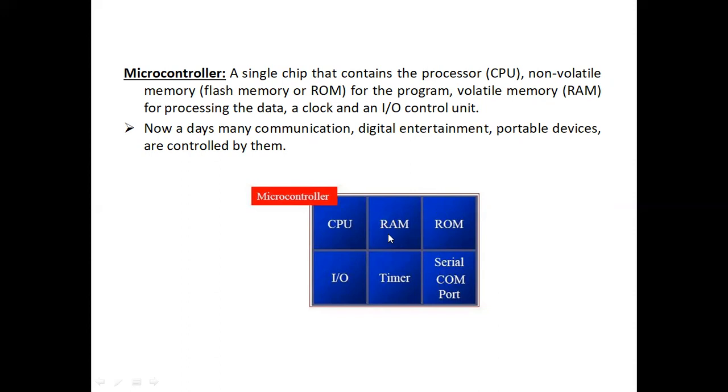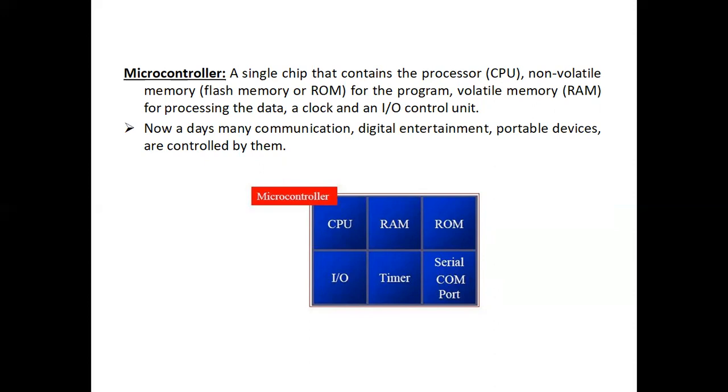Here, these two categories of memories are used in our microcontroller, where one is used to store, for example, the user data, and the other is where the program can be stored. It also consists of input and output device support, and a timer which is used to generate the time delay. It has a serial communication port where we can convert the data into serial and transmit the data bit by bit.